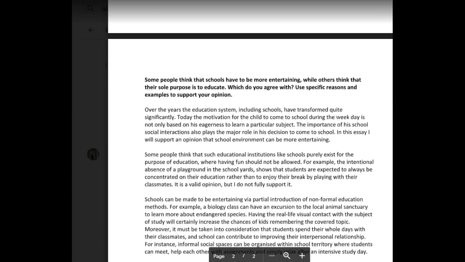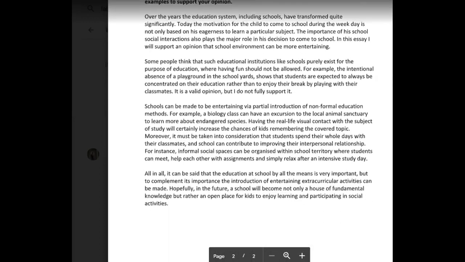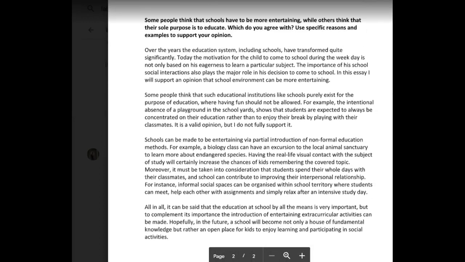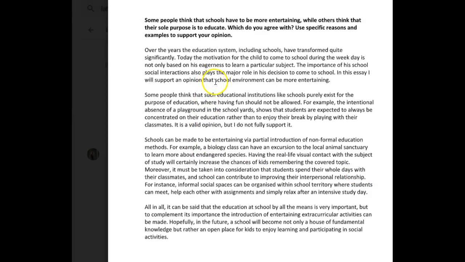Let's take a look now at this. Schools have to be more entertaining. Okay. Over the years, the education system, including schools, have transformed quite significantly. Today, the motivation for the child to come to school during the weekday is not only based on his eagerness to learn a particular subject. The importance of his school's social interactions also plays a major role in his decision to come to school. In this essay, I will support an opinion that school environment can be more entertaining.